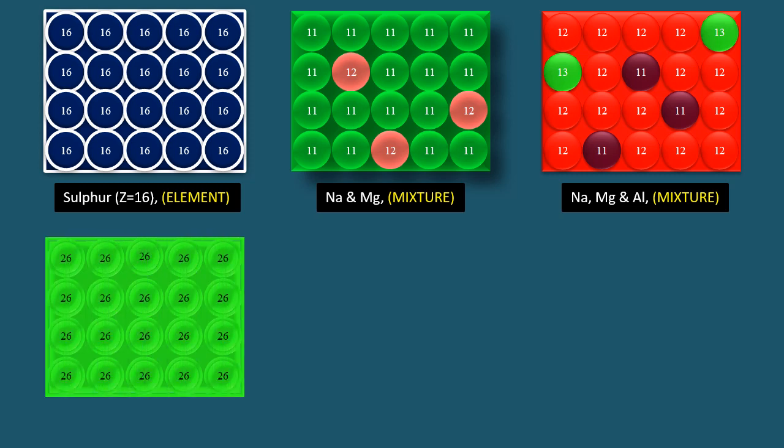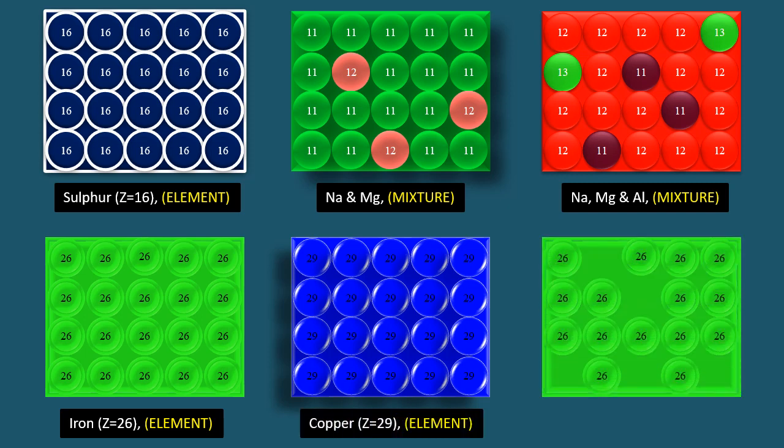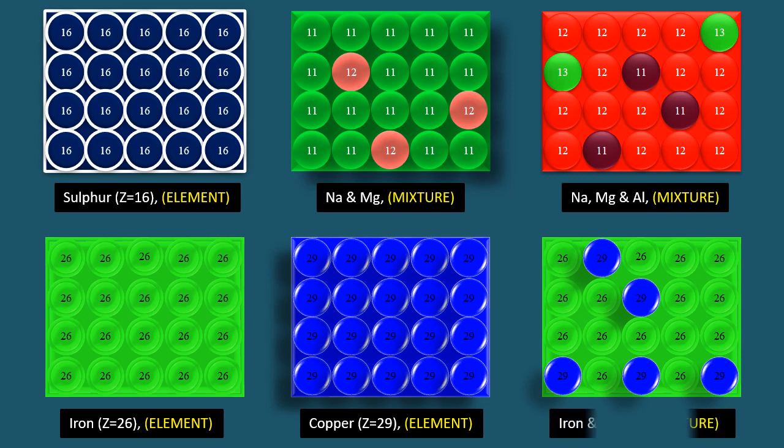But this is an element because all the atoms have the same atomic number, 26, and the name of this element is iron. Next we have an element having atomic number 29. This is copper. And finally we have atomic numbers 26 and 29. So this is not a pure substance. This is also a mixture of iron and copper.